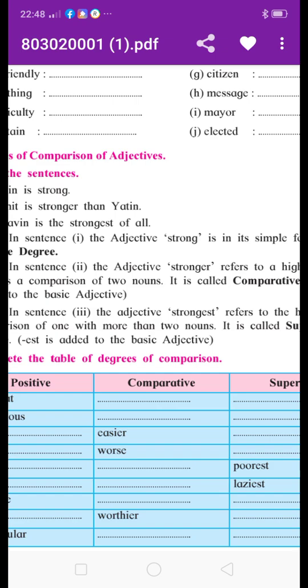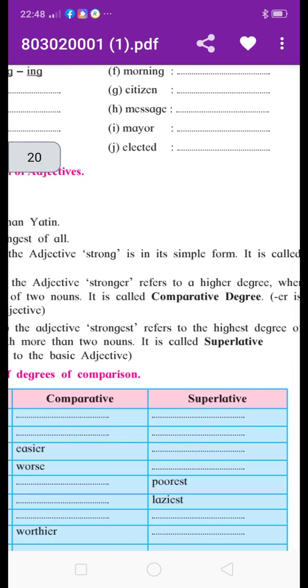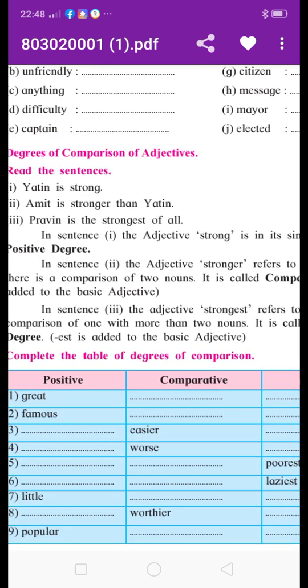Which degree is it? Superlative degree. We add est to the adjective. Strong is the adjective; in the comparative form we join er and write than after stronger; in the superlative form we add the suffix est.